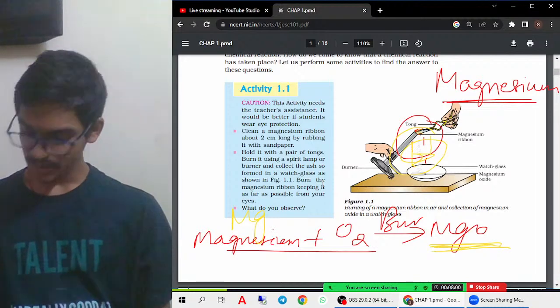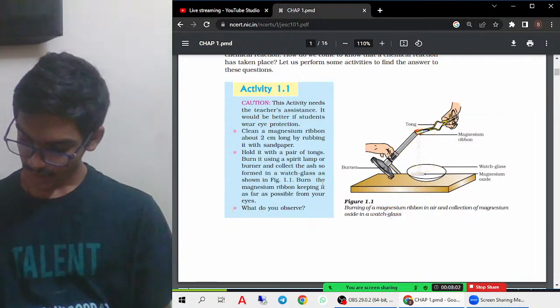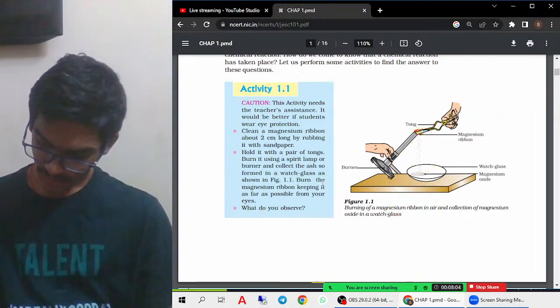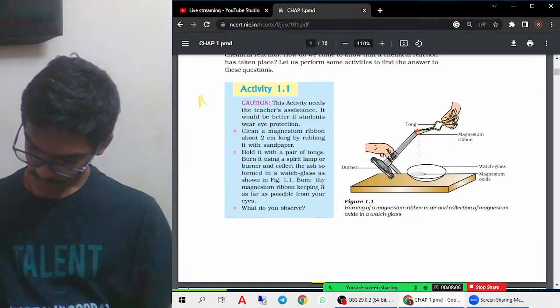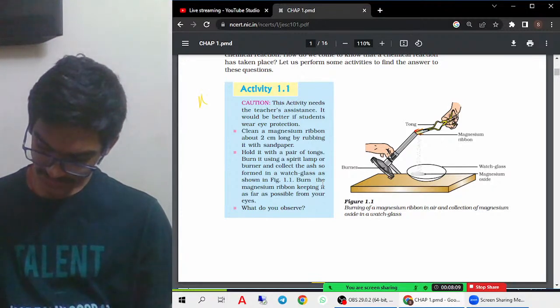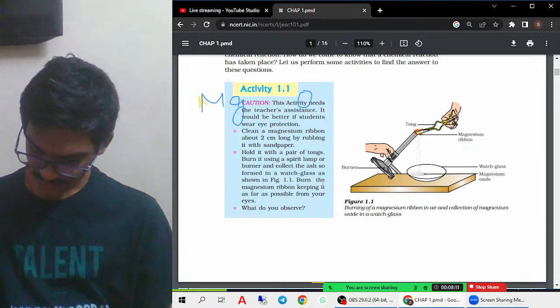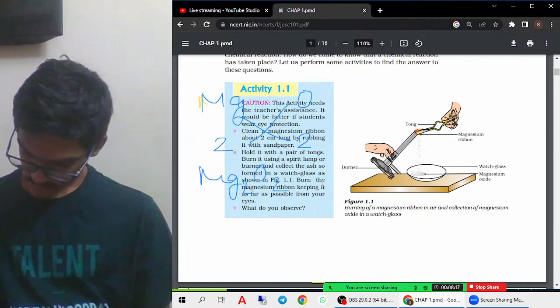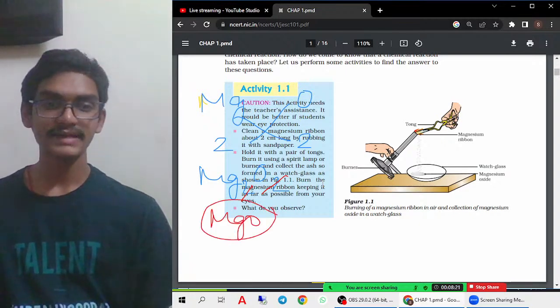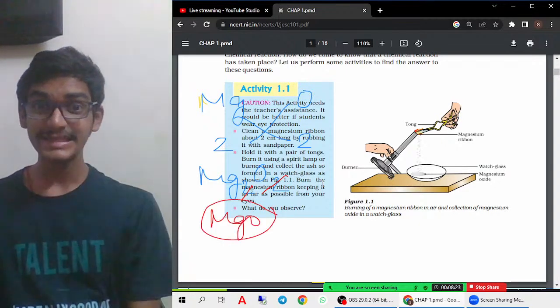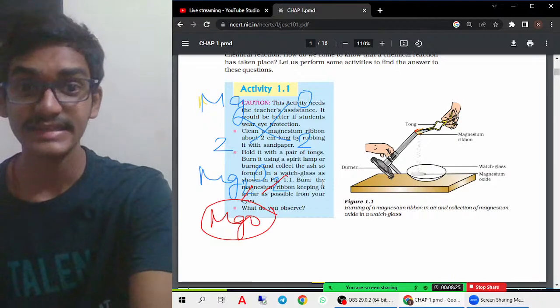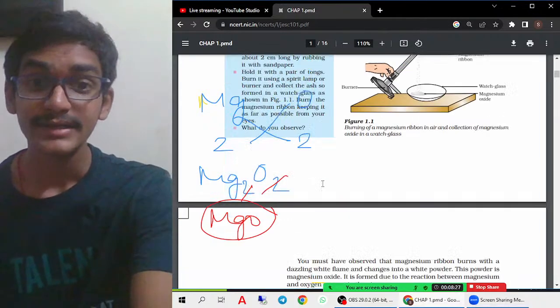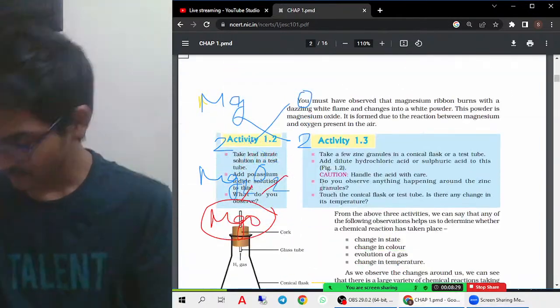Why magnesium oxide? How is magnesium oxide formed? If you see the valency of magnesium and oxygen, magnesium is 2, oxygen is also 2. So by the crisscross method, Mg2O2. The 2s will cancel, so MgO. In that form, magnesium oxide is formed. You must remember all the valencies from your 9th class textbook, in the chapter atoms and molecules. You have the table of valencies. You must remember them, very much important.